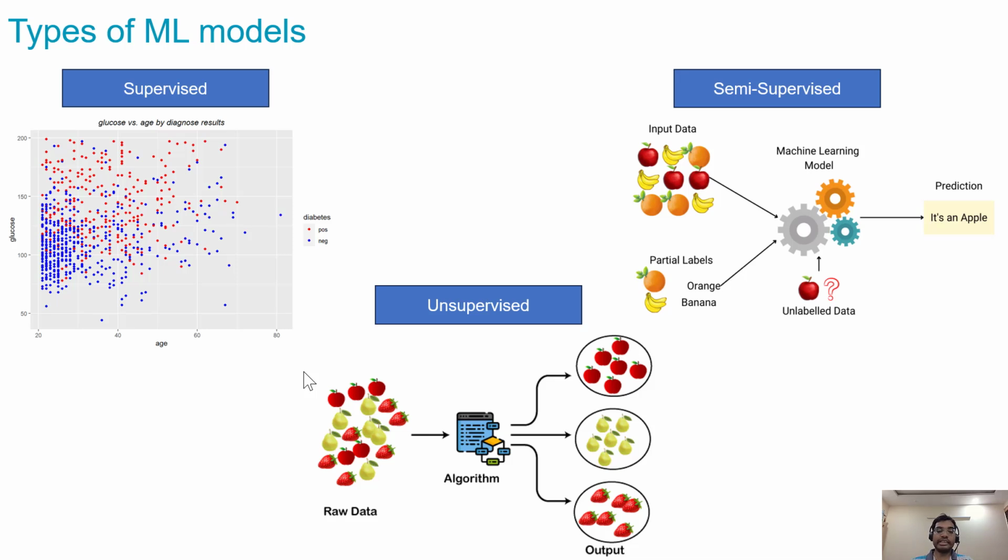Another process that we have is called semi-supervised learning, where we have input data, labeled data, and also unlabeled data. This approach is a blend of supervised and unsupervised learning. It uses a small amount of labeled data along with a large amount of unlabeled data to improve accuracy. This method is particularly useful when labeling data is expensive or time consuming.